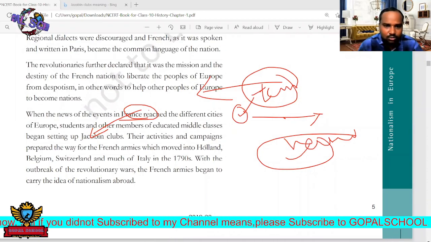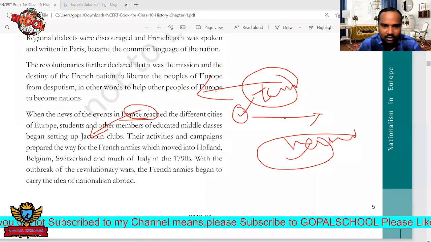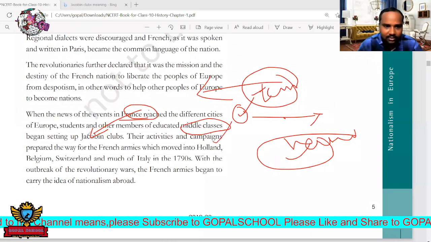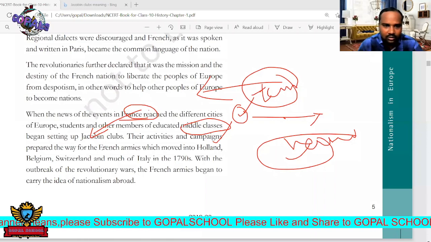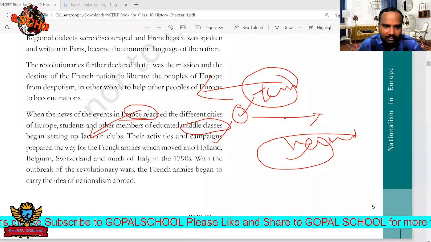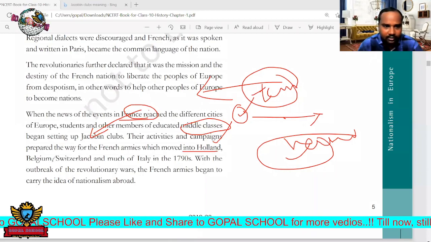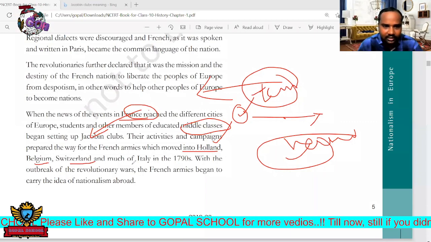Immediately even the students and also the businessmen, the middle class, every person joined this movement. The same things that happened in France also spread to other countries like Holland, Belgium, Switzerland, Italy.